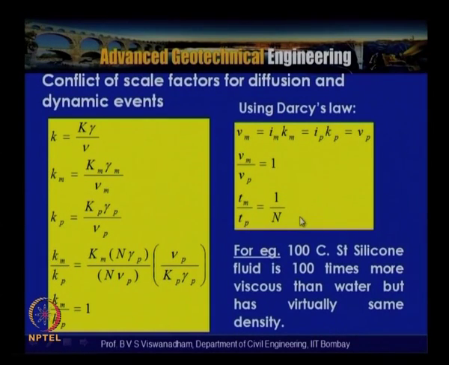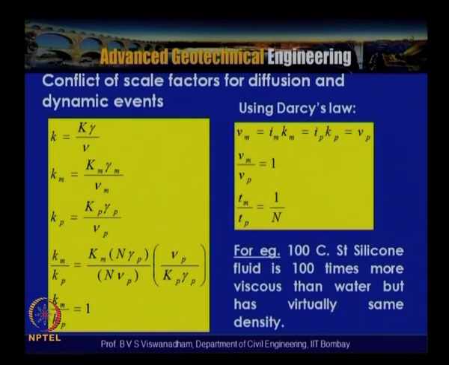That means this is the scale factor we were getting for the diffusion event, because we maintain Km equal to Kp and Vm equal to Vp, giving Tm by Tp equal to 1 by n. So replacement of the pore fluid with a higher viscosity fluid is a viable option for investigating problems where we have a conflict of scale factors for diffusion and dynamic events.